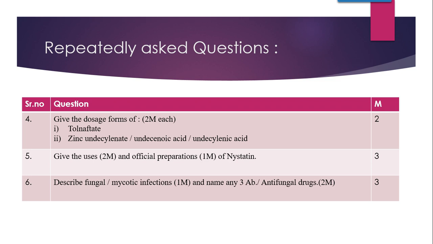So now see here, dosage forms, that means they have mentioned only dosage forms. For example, tolnaftate exists generally. Now these are antifungal preparations, so these will exist as topical preparations rather than orally administered drugs or intravenous preparations. So topical preparations, like creams, lotions, gels, powders, solutions, etc. And this zinc undecylenate also exists in the dusting powder form. Okay, so all these are topical preparations, so the dosage forms also will be topical.